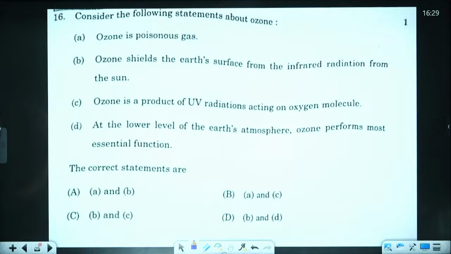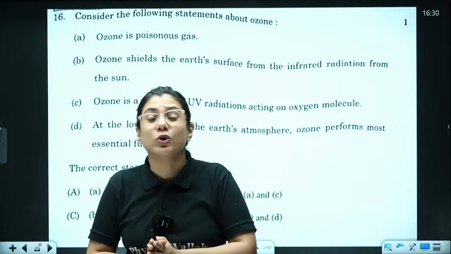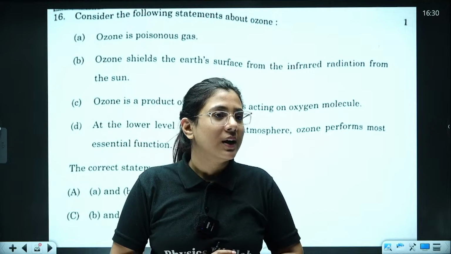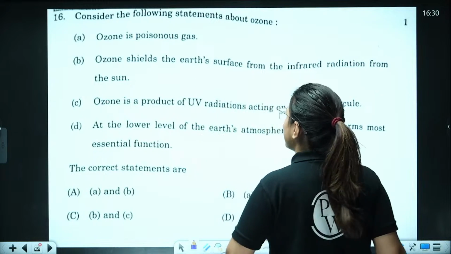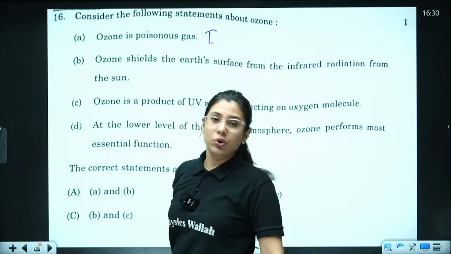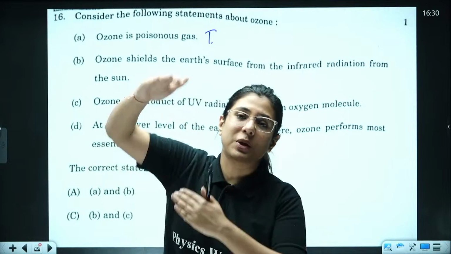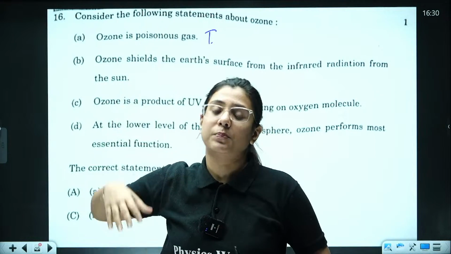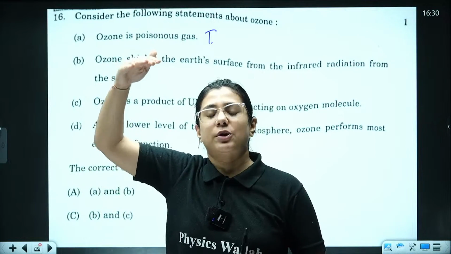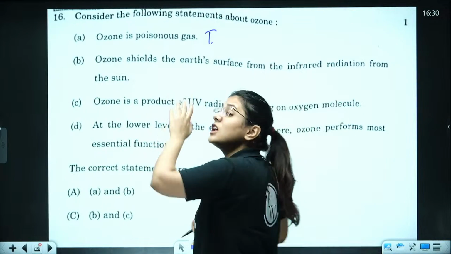This question is from our environment. Ready for this one? Consider the following statements about ozone. Remember ozone gas, O3. Let's read the statements and find out the right answer. Ozone is a poisonous gas. It's true. It is poisonous. That is why it is not present surrounding us. It is present on the upper levels, just below the stratosphere, which is very far from us. The reason being that it is itself very poisonous.